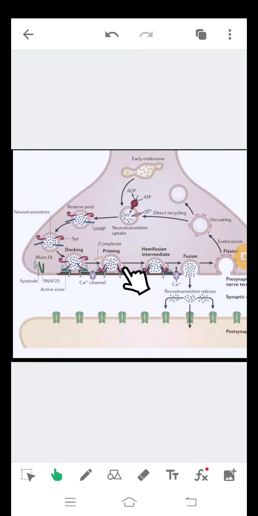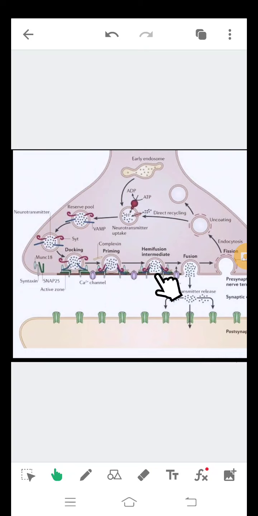See the position of SYT and VAMP. See, then it is converted into another function, hemifusion intermediate.